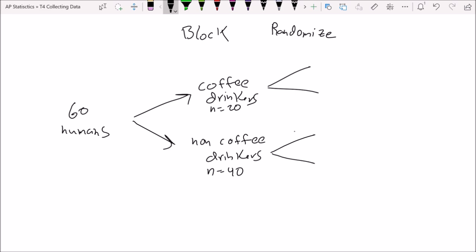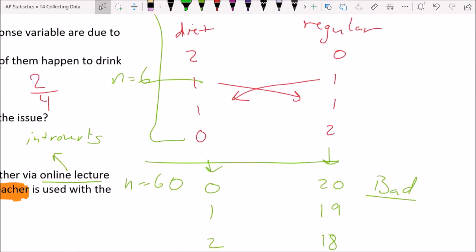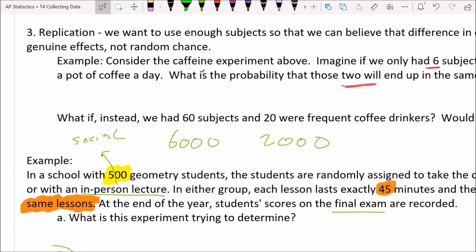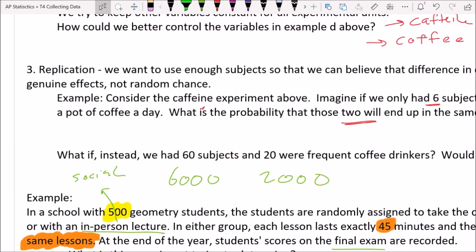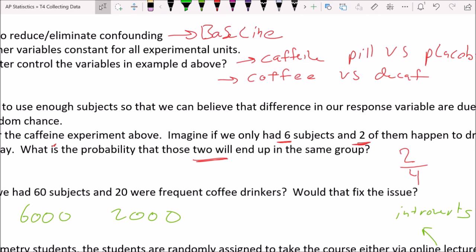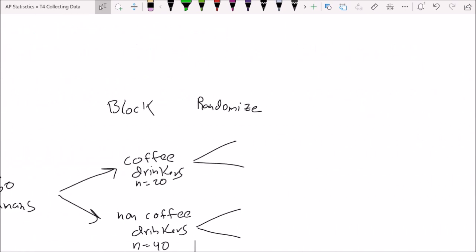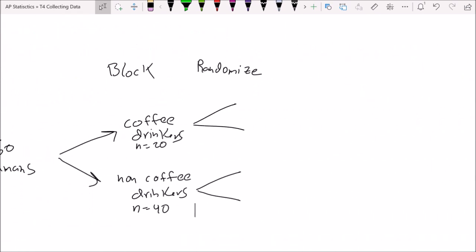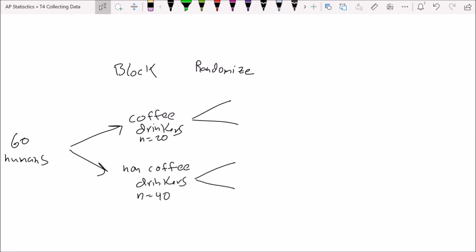And let's randomize. And in this example, what were we randomizing them to? Yep, caffeine experiment. Now let's use the better version of the caffeine. Let's use the caffeine pill versus placebo. Okay, so we're going to randomize these people so that 10 of them get the real pill. So let's put caffeine here.